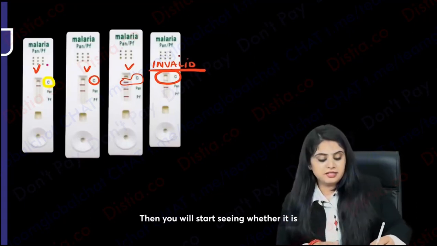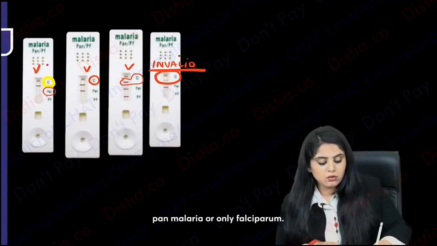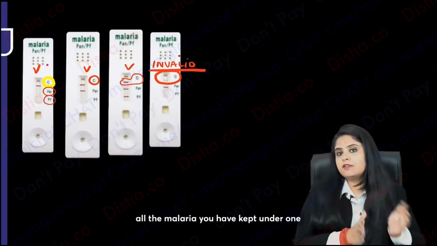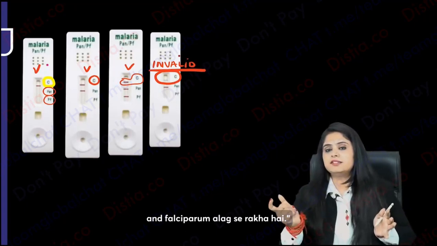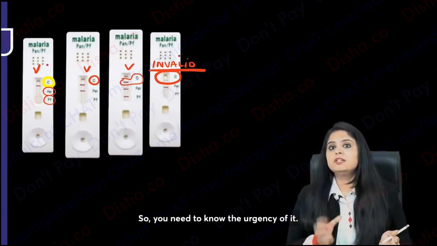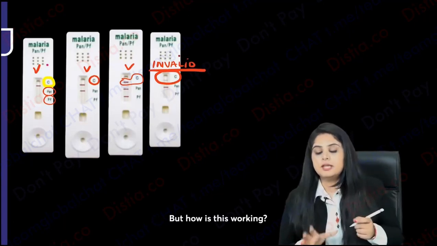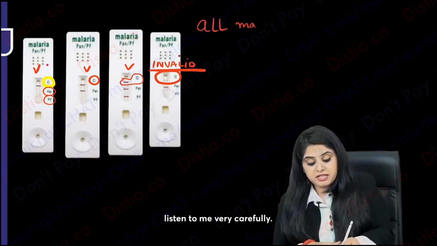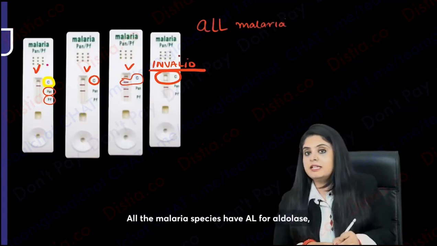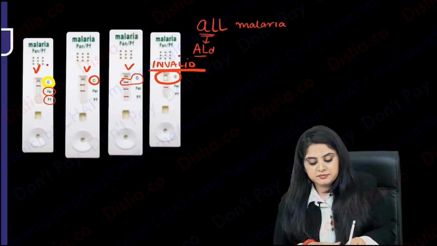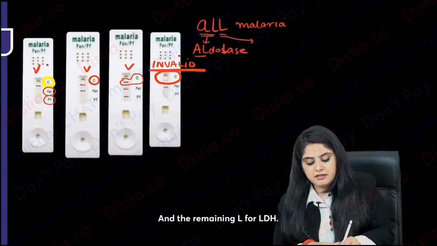Then you will start seeing whether it is pan malaria or only falciparum. You will say, why this discrimination, ma'am? All the malaria you have kept under one, and falciparum is kept separately, because falciparum causes cerebral malaria, right? So you need to know the urgency of it. But how is this working? Remember, all the malaria species, listen to me very carefully, all the malaria species have AL for aldolase. They have aldolase in them, and the remaining L for LDH.